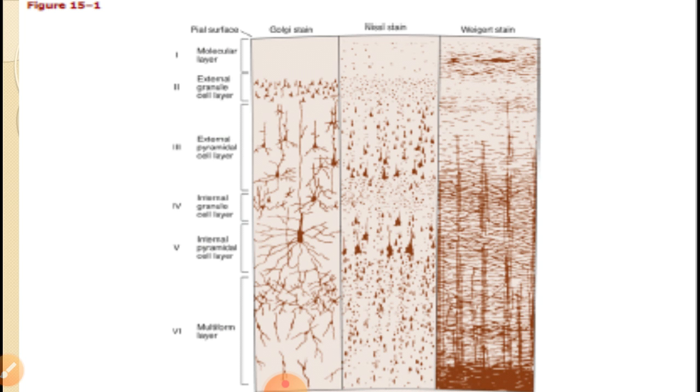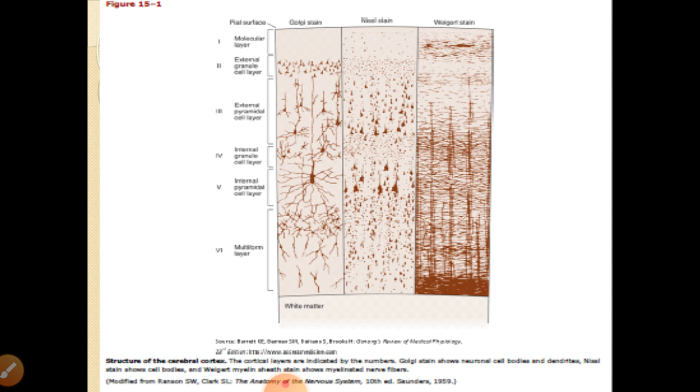Then the internal pyramidal cell layer containing large pyramidal cells is there. This is also called the ganglion cell layer. Then the innermost layer contains only a few fusiform cells and mainly fibers. So these are the 6 layers of the cortex from outside to inside.